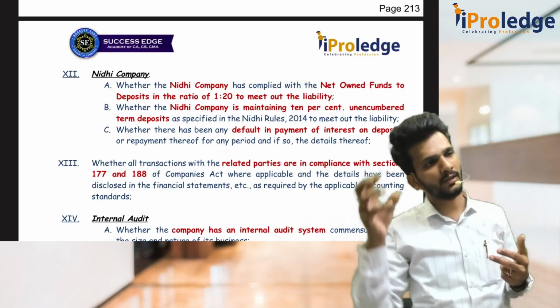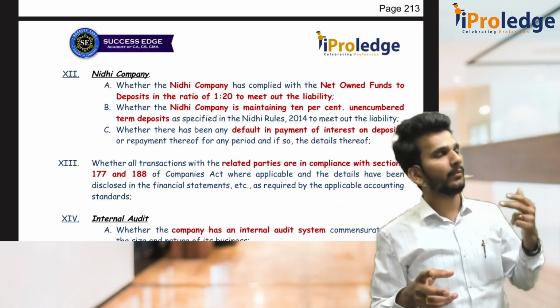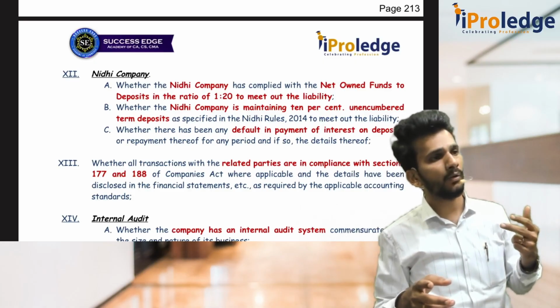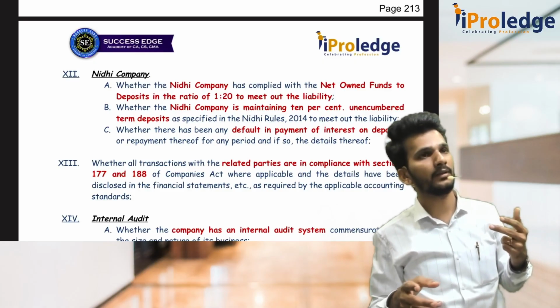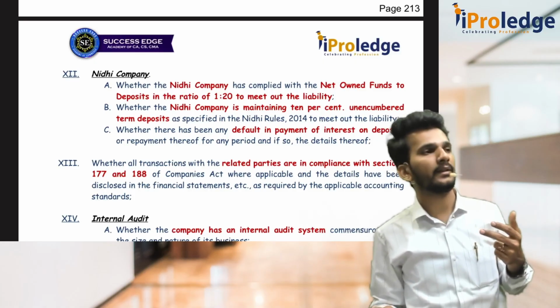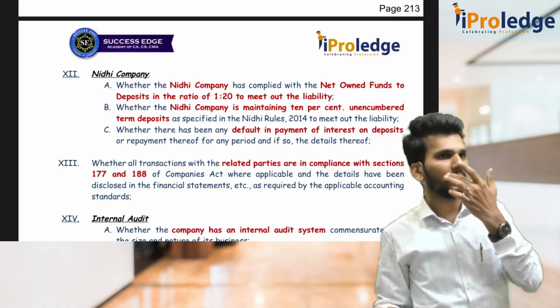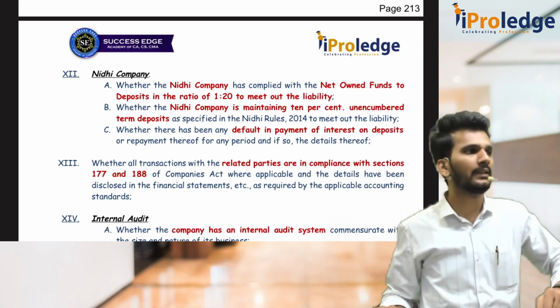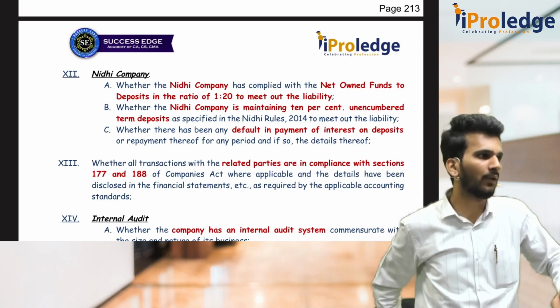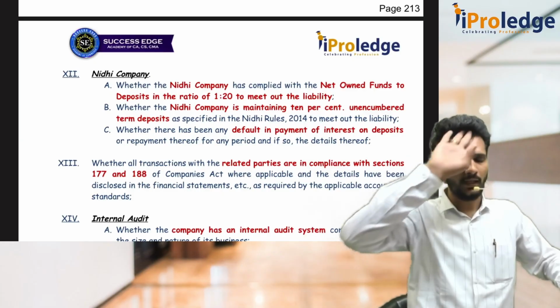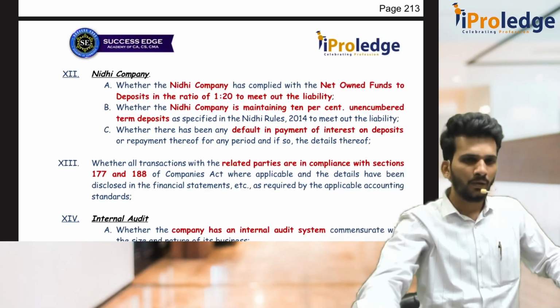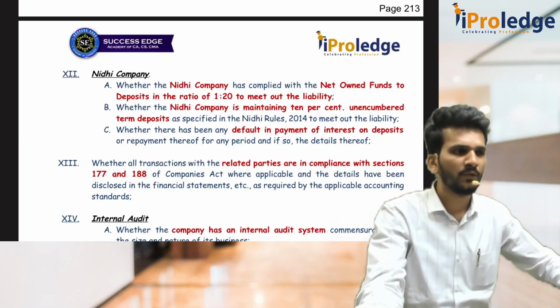You want to accept 1000, then 1:20 means keep how much? Sorry, 1:20 means 50 rupees. 50 rupees as your net owned funds. 50 times 20 is 1000 only. So the net owned funds to deposits criteria is 1:20.